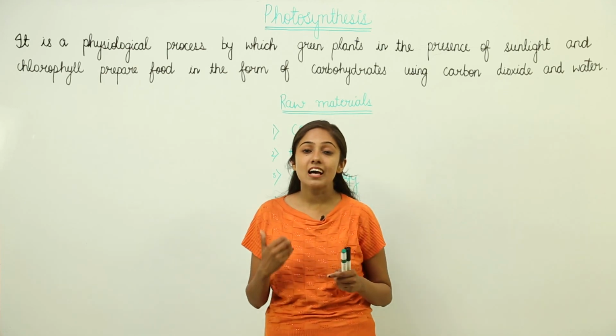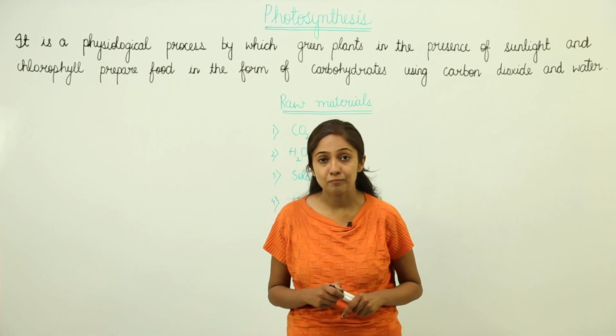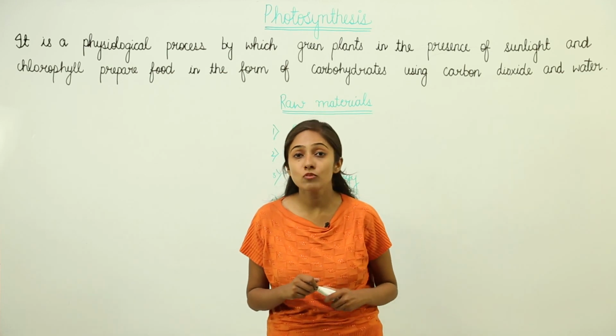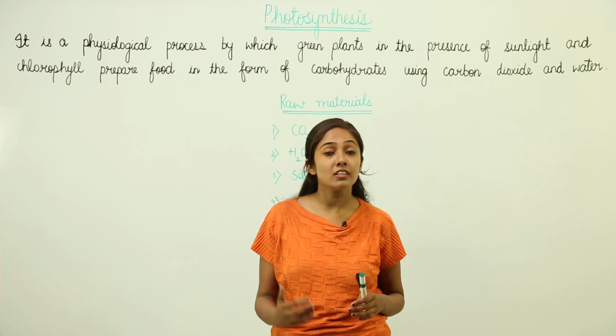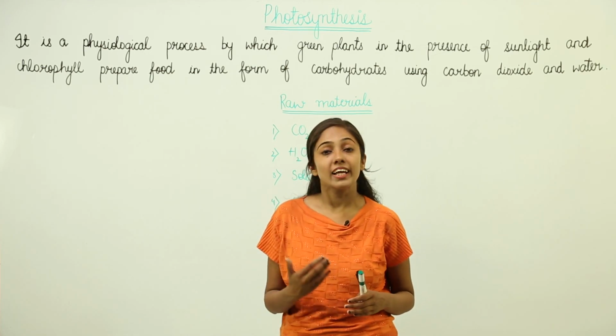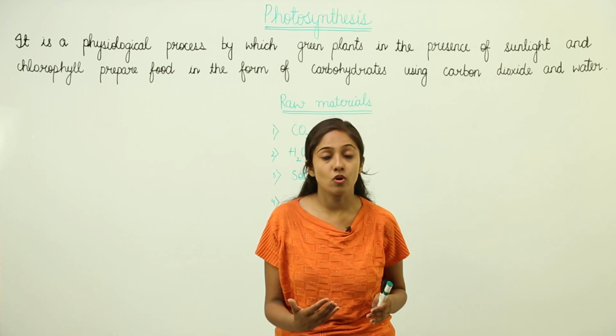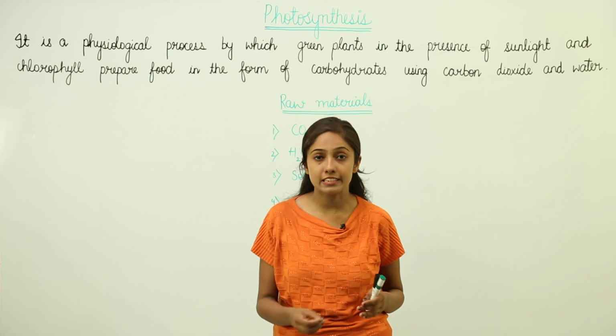Examples of photoautotrophs are the green plants and some algae. Chemoautotrophs use energy from chemical reactions to prepare their food, and examples include the sulfur bacteria.